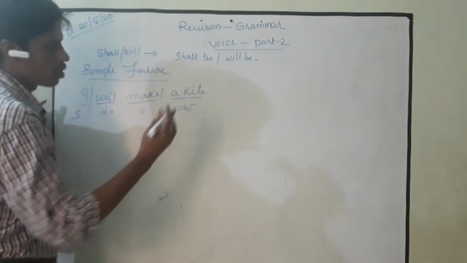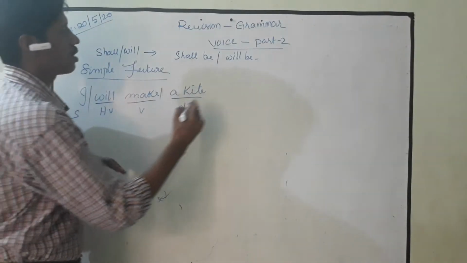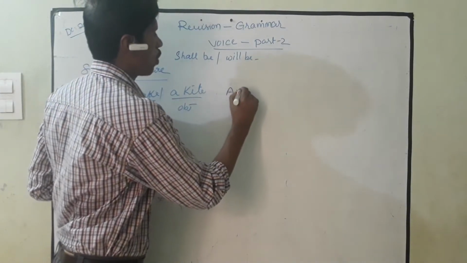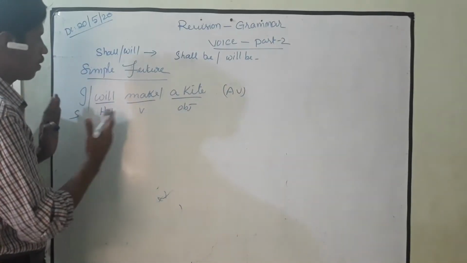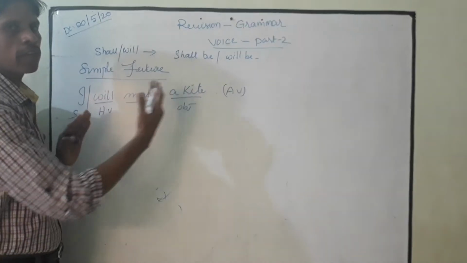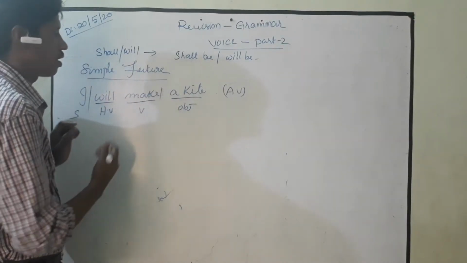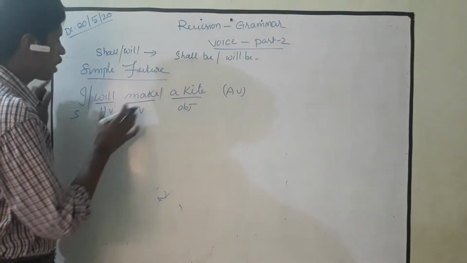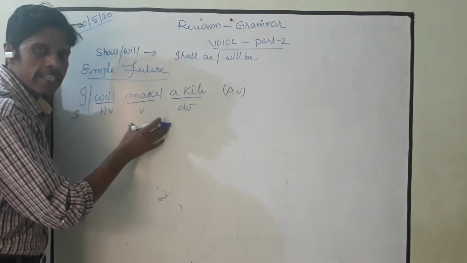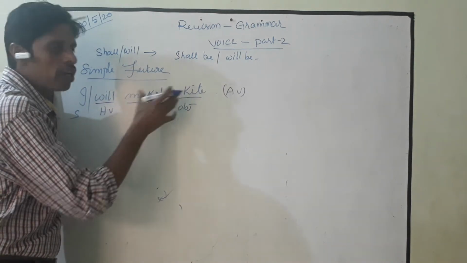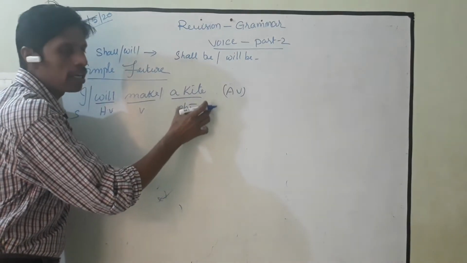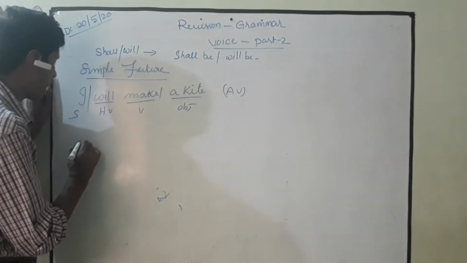I told you, when you want to change from active to passive voice, you interchange the subject and the object. To write the sentence in passive voice, we need to begin with the object, that is a kite.